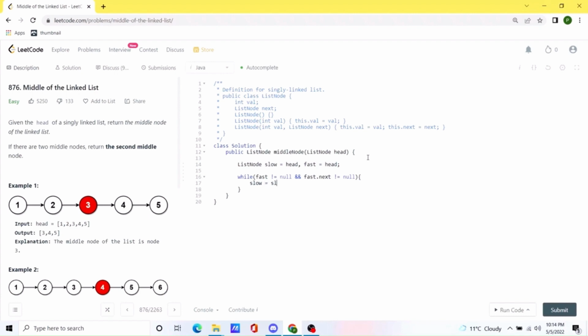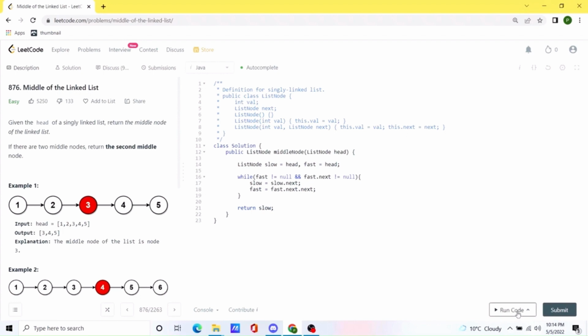So slow would be slow.next, so it will do one jump, and fast would be fast.next.next, because the fast pointer is actually doing two jumps. And once this loop ends, we simply need to return whatever the value of the slow list node is.